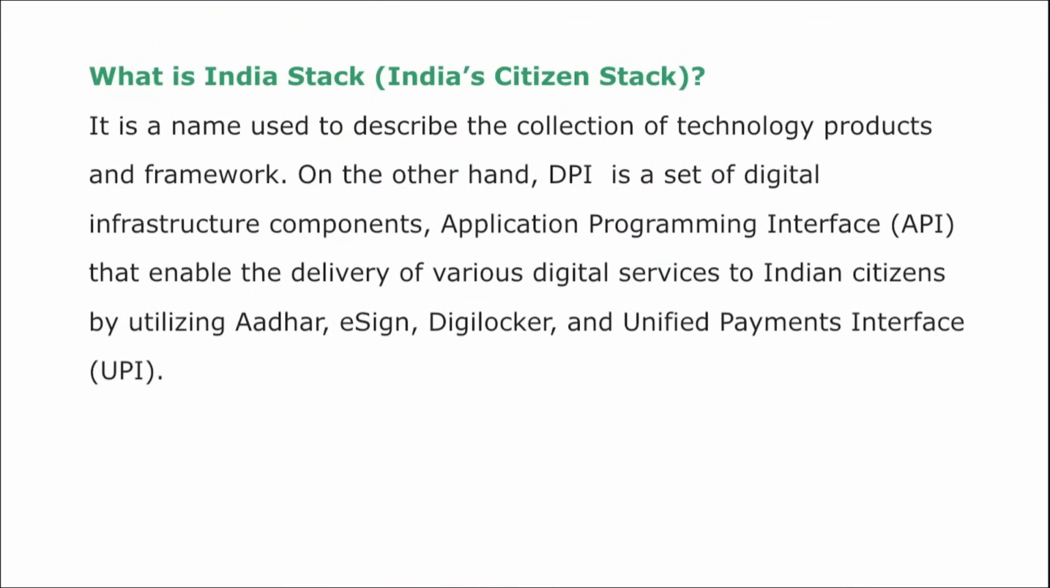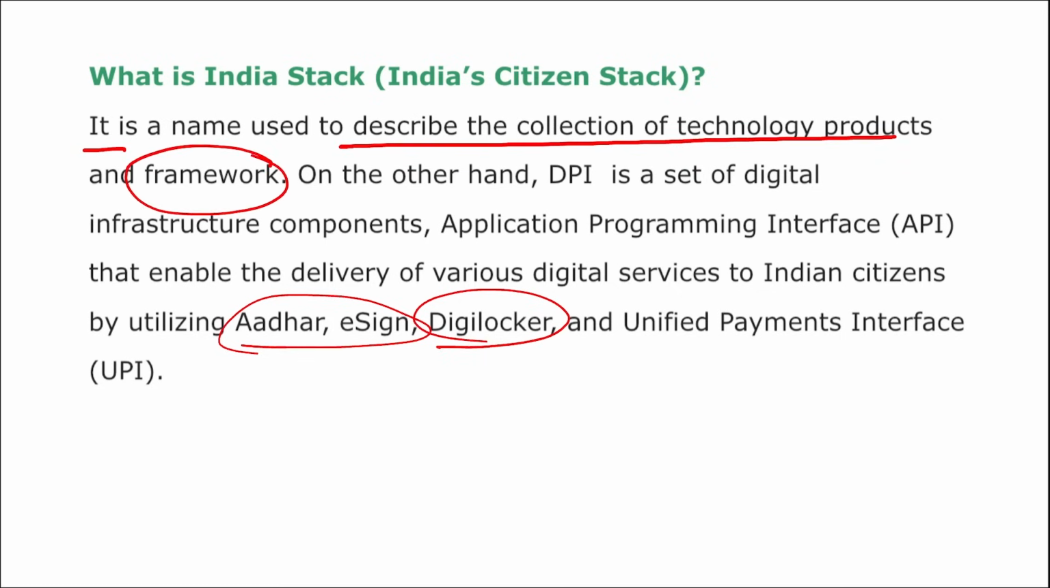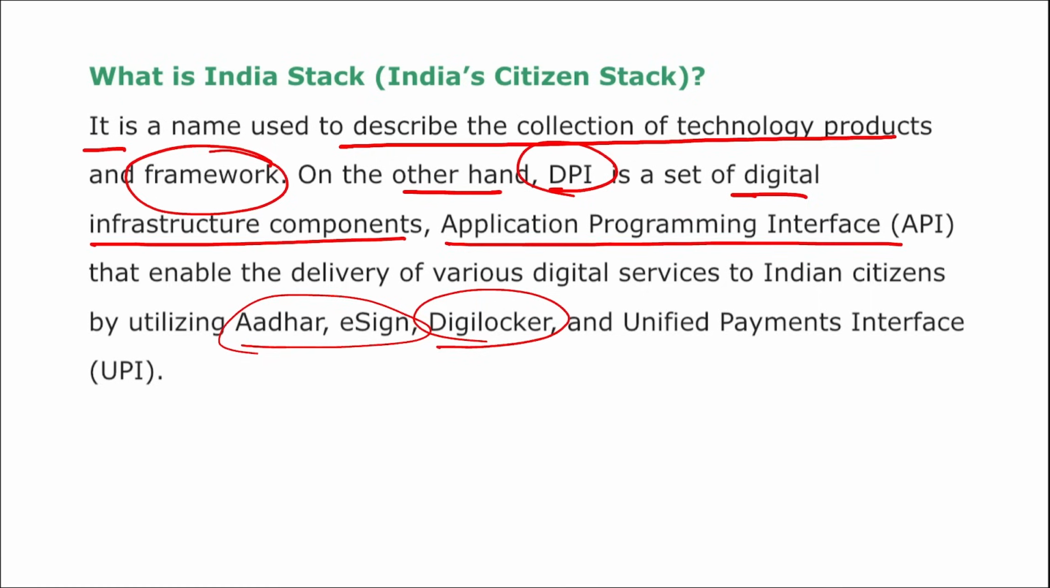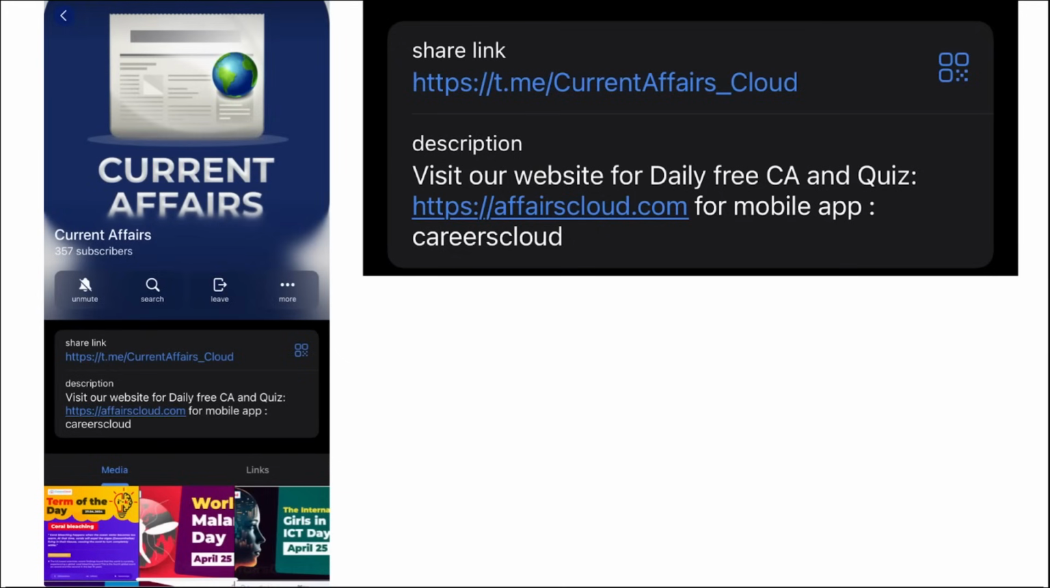Moving on. Here you can see, what is this Indian stack? Aadhaar, eSign, DigiLocker, UPI, right? And it is a name used to describe the collection of technology products and framework. On the other hand, DPI is a set of digital infrastructure components, APIs, that enable the delivery of various digital services to Indian citizens.